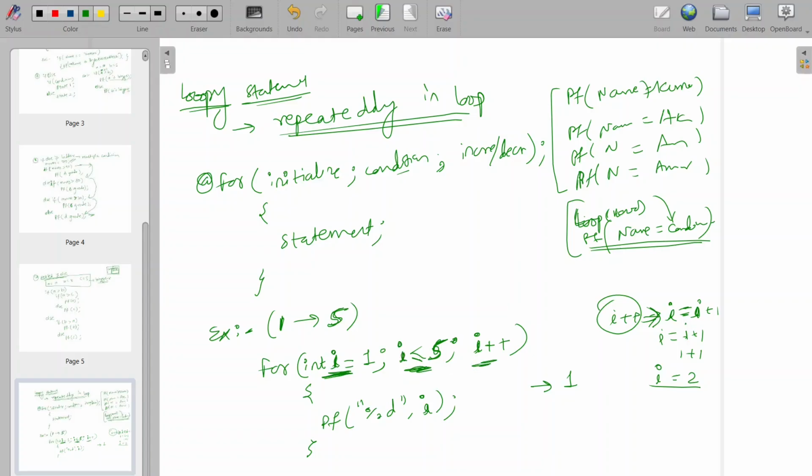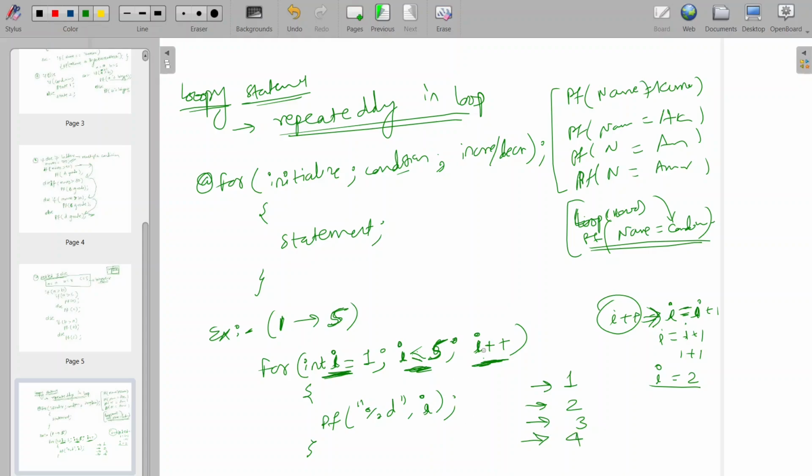Now 2 is less than or equal to 5, so it will print 2 using %d, as we have seen, and next it will increment to 3. I was 2, now it will increment to 3. Every time it will increment by 1. Then it will come again: 3 is less than or equal to 5. Yes, it is satisfying the condition. It will print the output and control will go to increment again. Then 4. After 4 it will come back here and check the condition. Yes, 4 is less than or equal to 5, then it will print.